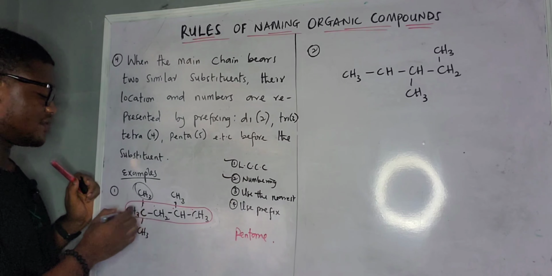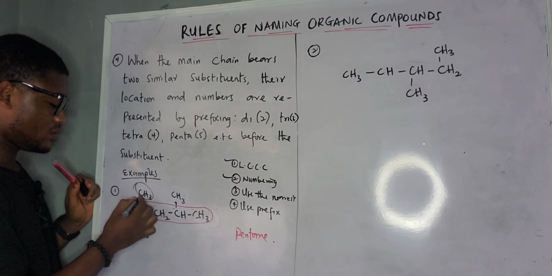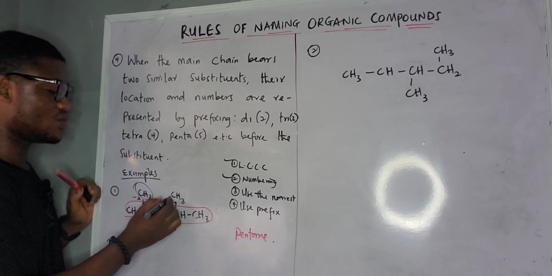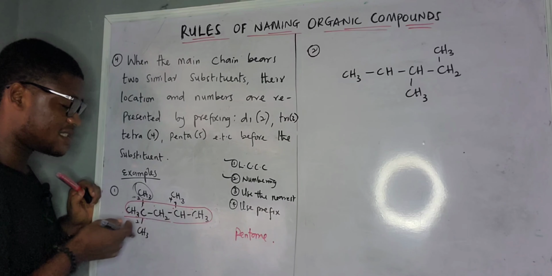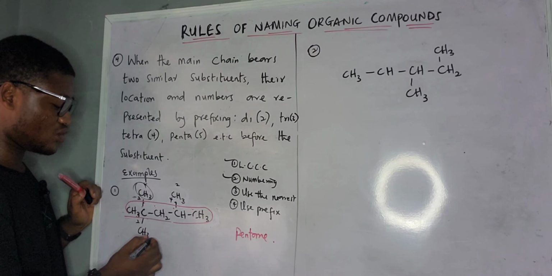Now, if I'm starting from here, this is going to be 1. This is going to be 2. You know, this is the second carbon. This is also going to be 2. It's attached to the second carbon. This one is going to be 4. If I'm starting from this side, this one is going to be 2, and this one is going to be 4. This one is also going to be 4.